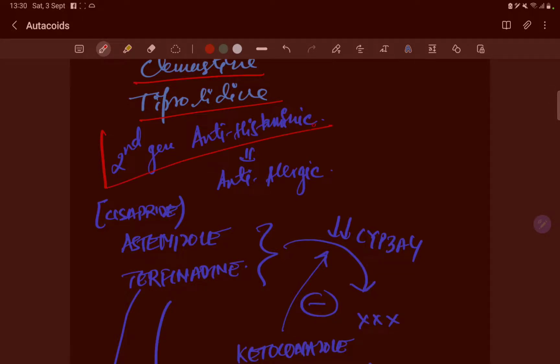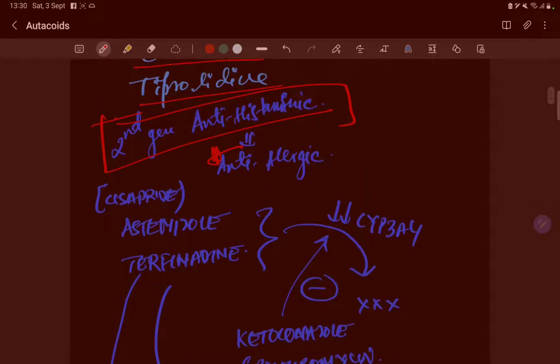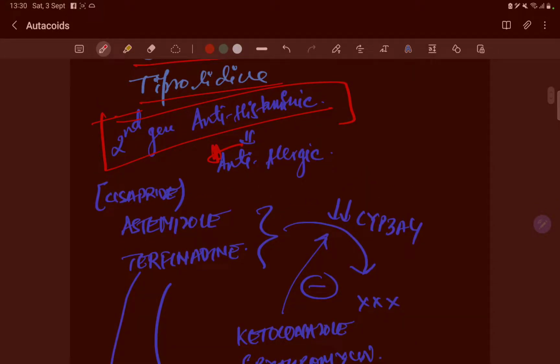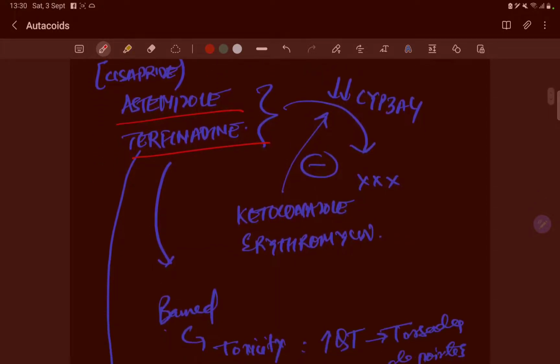Now talking about second generation antihistaminics, they are used as anti-allergics. There are a few drugs like terfenadine and astemizole. These are metabolized by CYP3A4. But ketoconazole and erythromycin, acting together on CYP3A4, are inhibitors, so they will increase astemizole and terfenadine levels.